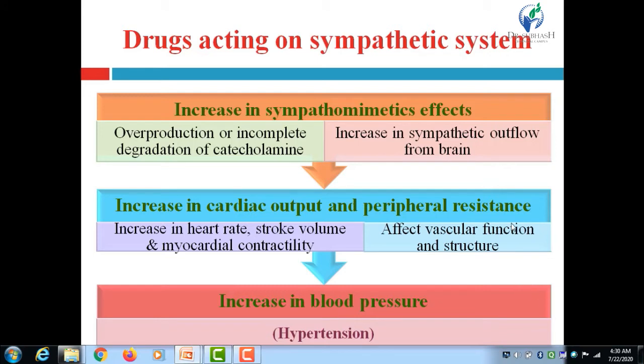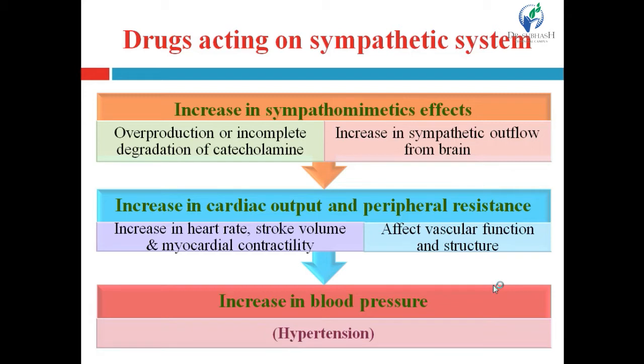And myocardial contractility is nothing but the contraction of myocardial muscles, the ability of the myocardial muscles to contract. So that is myocardial contractility. Overall, the effect on the heart will increase. When cardiac output increases, it leads to an increase in heart rate, stroke volume and myocardial contractility.